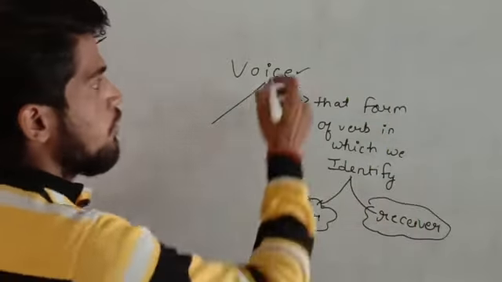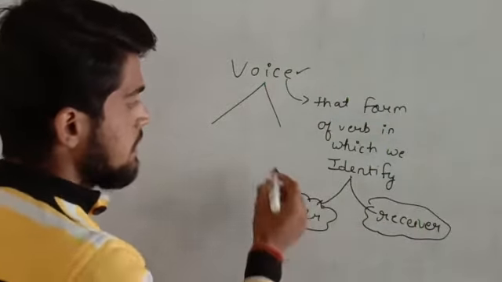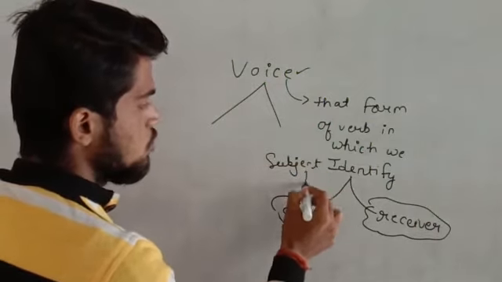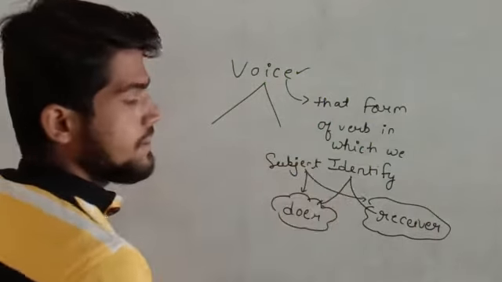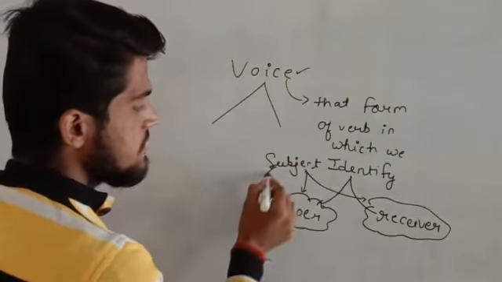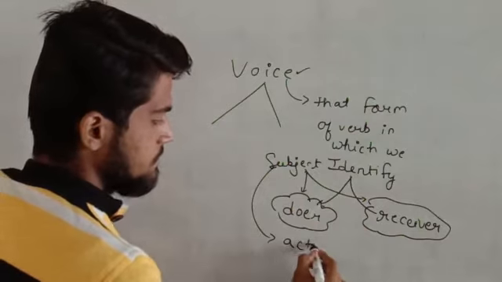We identify in voice whether the subject is doer or the subject is receiver of the action.